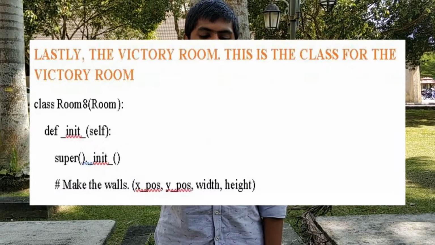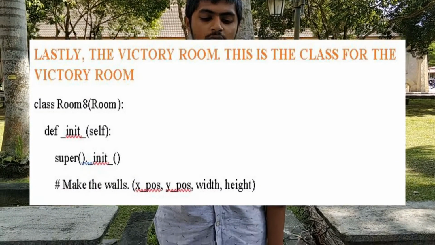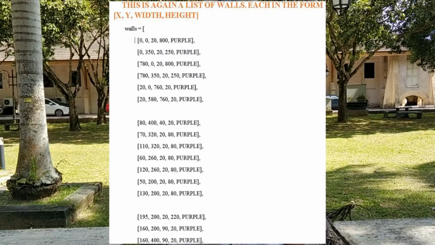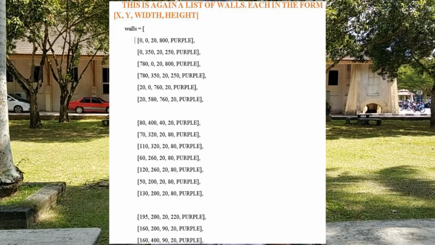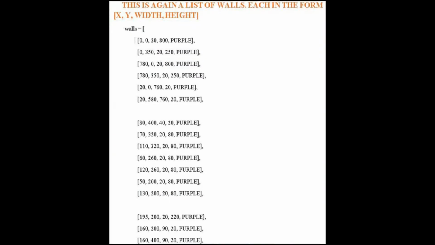Lastly, the victory room. This is the class for the victory room. This is again a list of walls, each in the form of X, Y, width and height.